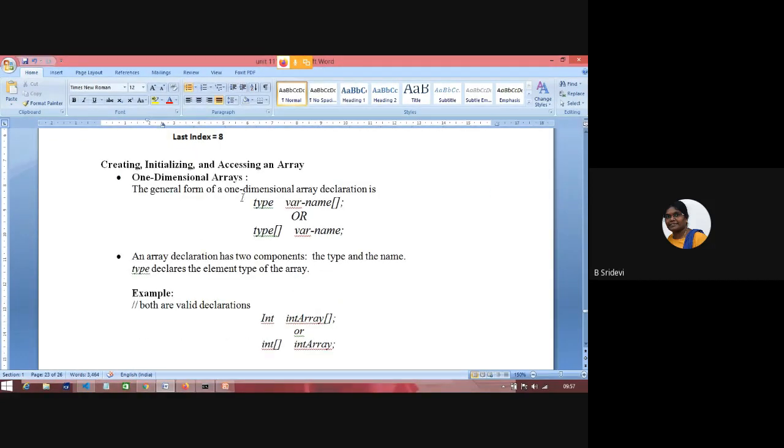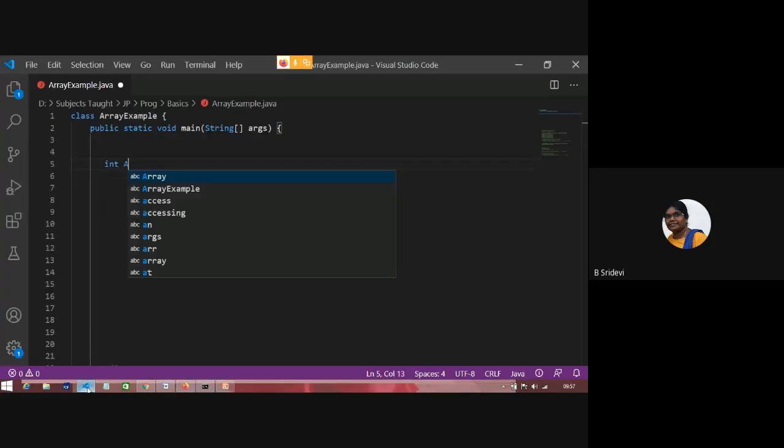So this is the syntax of how to declare an array: data type, array name, and this symbol. Okay, this is the syntax: data type, array name, symbol. Here also you can put it, both are similar.